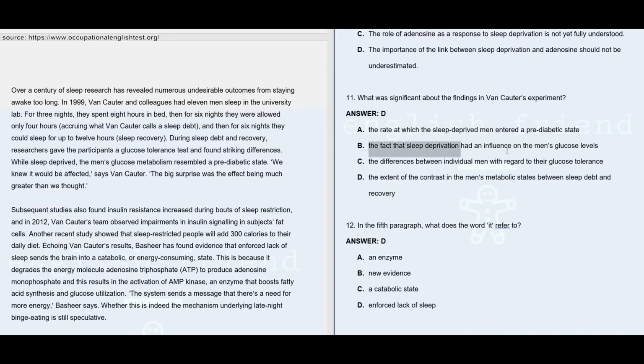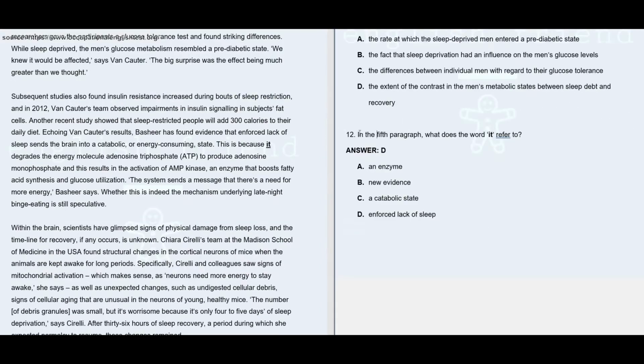Option B, the fact that sleep deprivation had an influence on men's glucose level. This is also not significant because this is something which they were really expecting. So this is not the most significant about the findings. Option C says the differences between individual men with regard to their glucose tolerance. Again, another wrong option, because there is nothing about the differences between individual men mentioned anywhere in this paragraph. So that's not given.